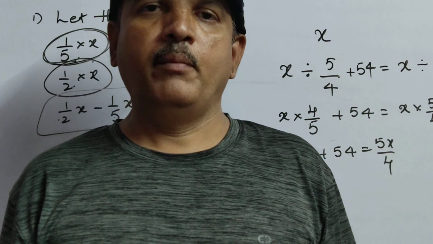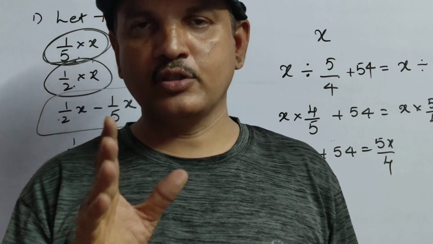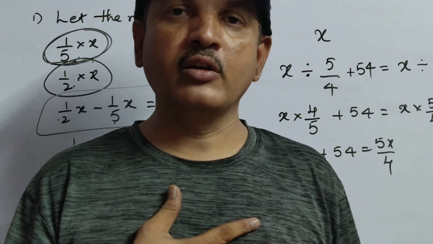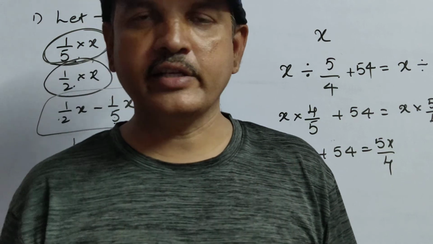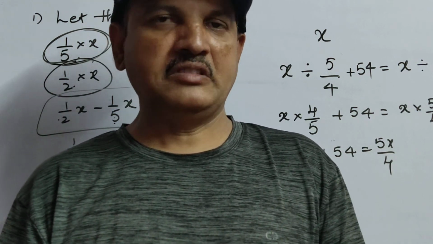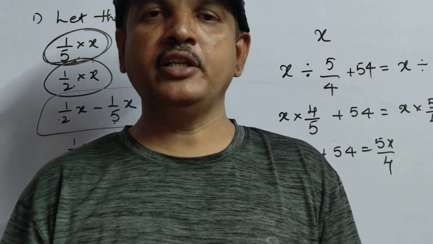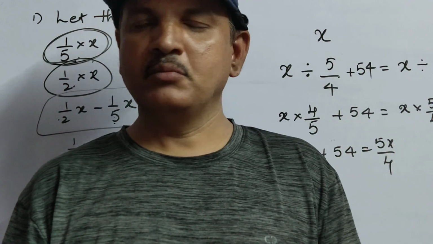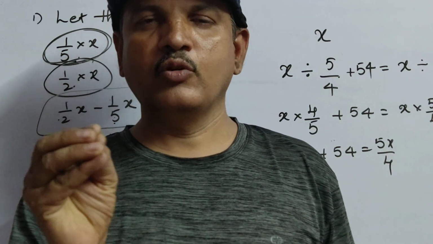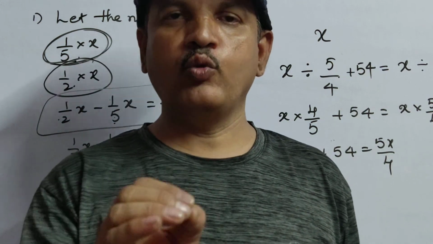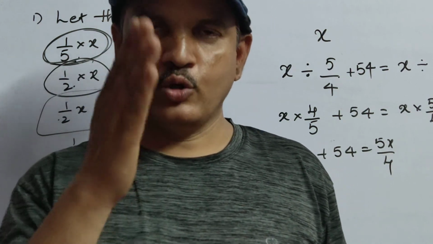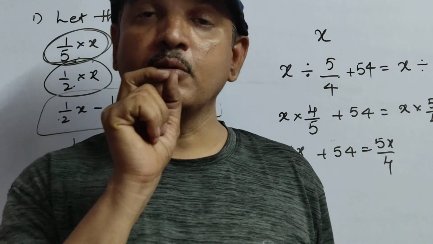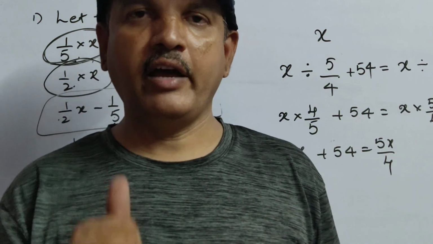But the thing is, attempt each and every question, and I am telling you frankly, children, I am not satisfied at all with your handwriting. I am not at all satisfied with the way you are writing in the notes. I have seen many of the notes you brought for correction, but I observed only hardly 1 or 2 children have neat handwriting. Draw the margin properly, write neatly, and attempt each and every question with the proper question number. Okay children, have a nice day.